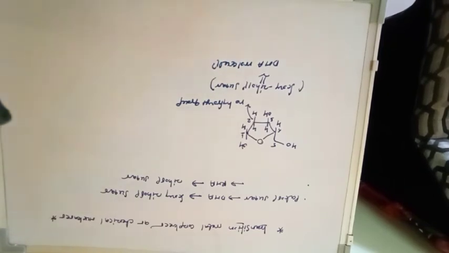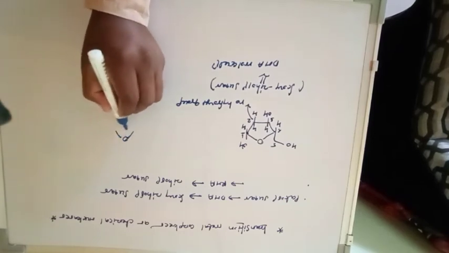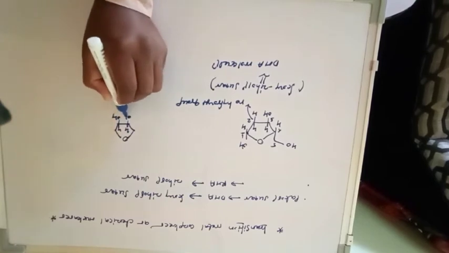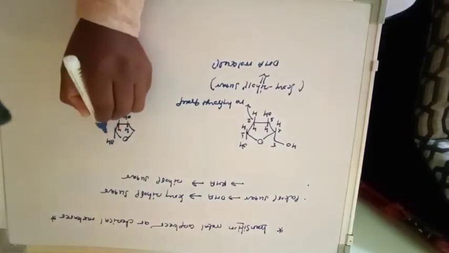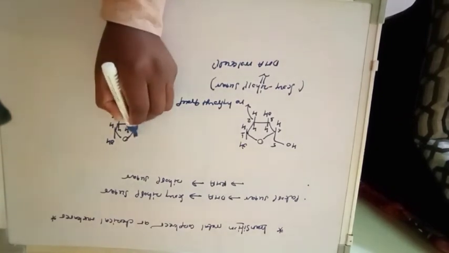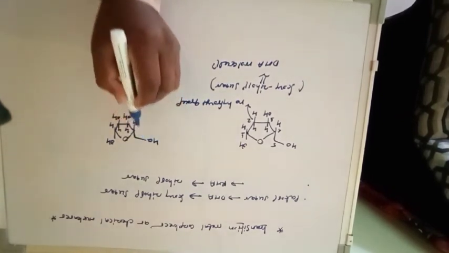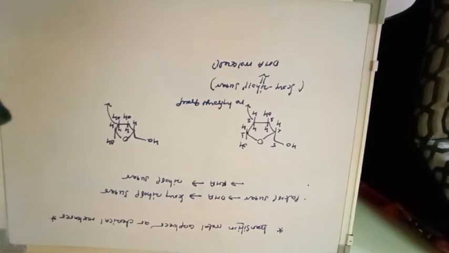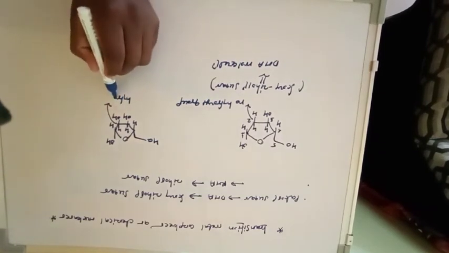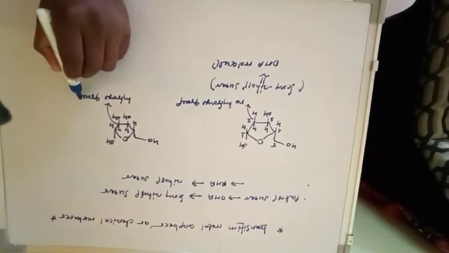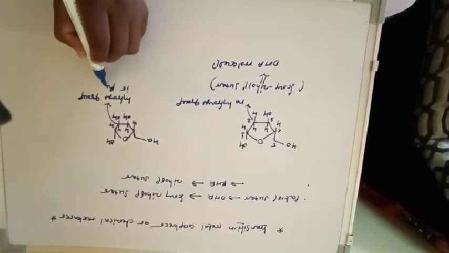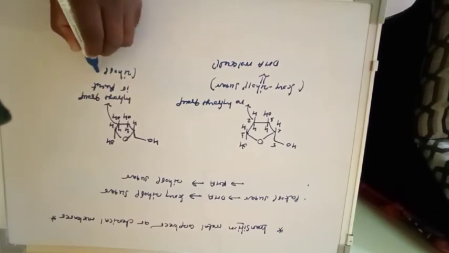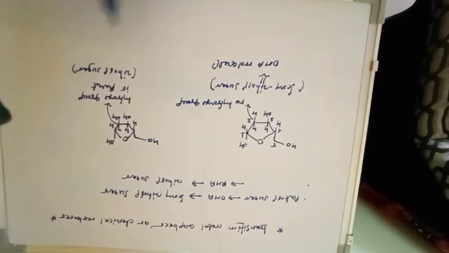If you consider the second, the difference is only the presence of the hydroxyl group. So here HOH is there, here OH, H is there, this is your CH2OH. So at carbon number 2 a hydroxyl group is present. So this is your hydroxyl group. The hydroxyl group is present, so it is your ribose sugar.